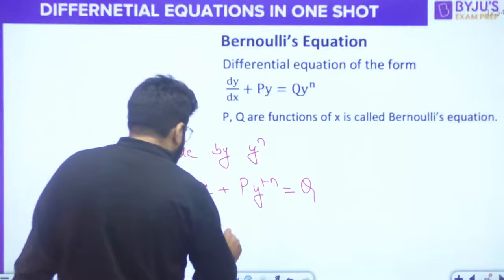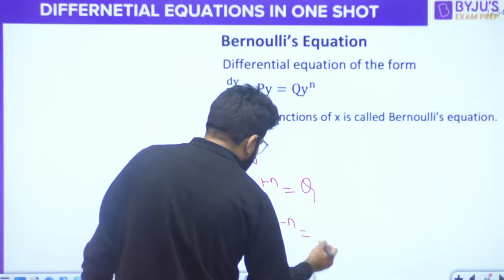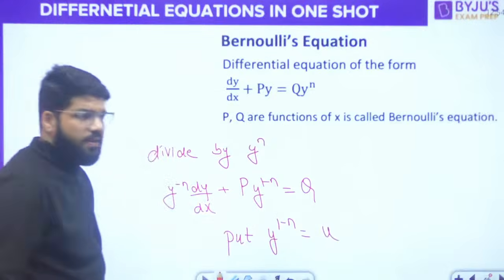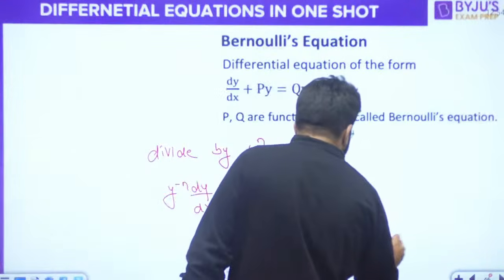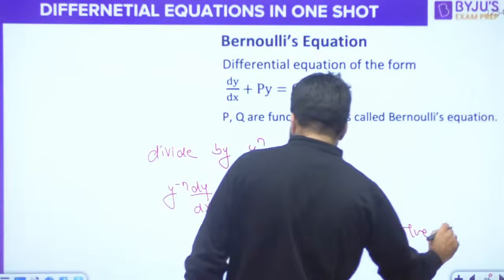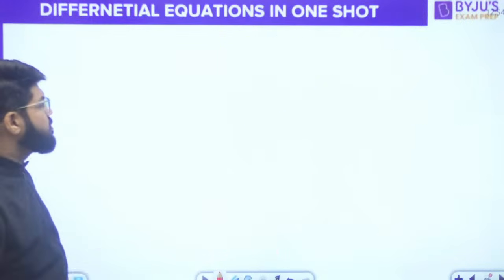Okay, and now you will have the substitution. Put y raised to the power 1 minus n is equal to some variable u. Okay, and then solve. I've given you the substitution, and now you have to solve. Let's put this in the question and solve.